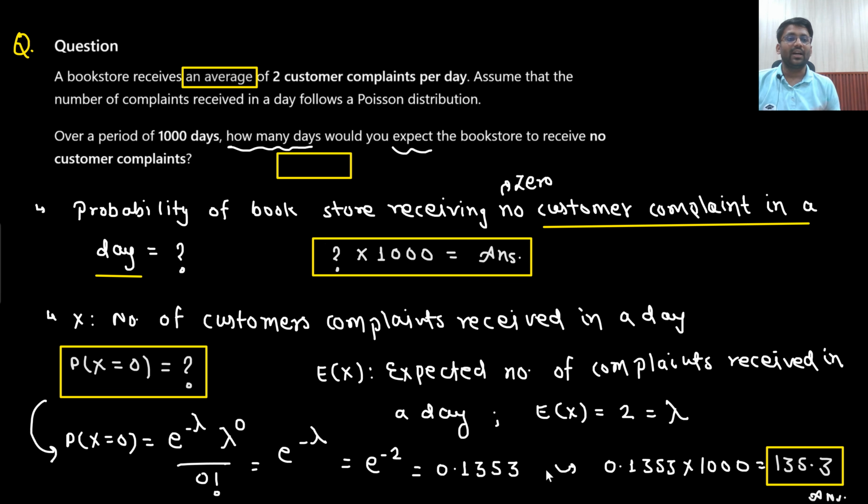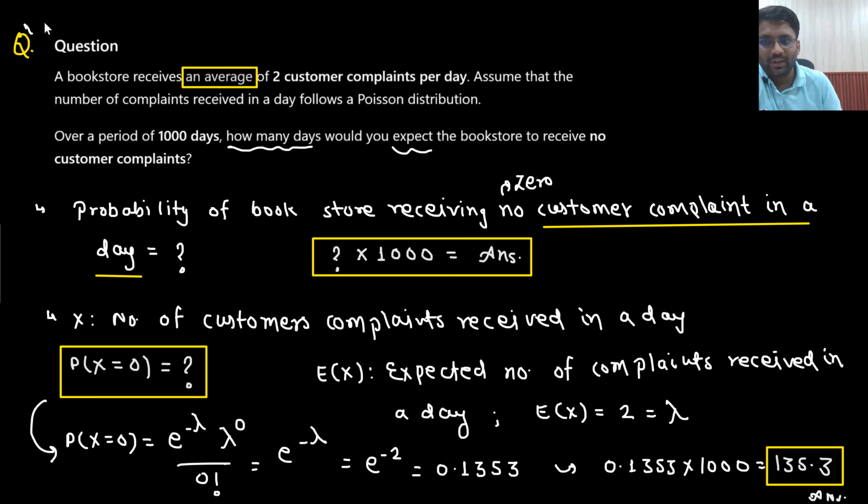So in 1000 days, how many days would there be where they will receive no customer complaint? So simply multiply with 1000, your answer would be 135.3 days. So roughly around 135 days would be there that they will receive no complaints. So in the examination, in the options, 135 would be mentioned. So 135 days are expected to receive no customer complaints.